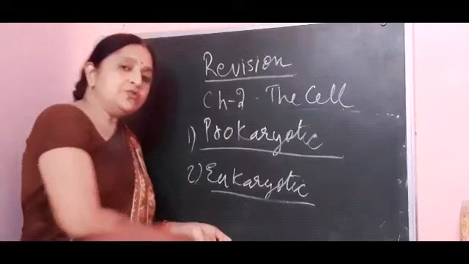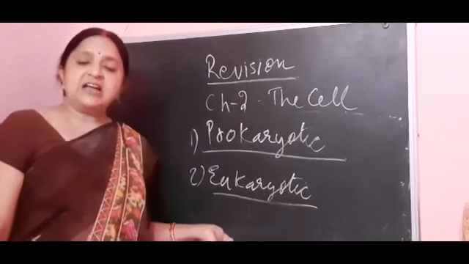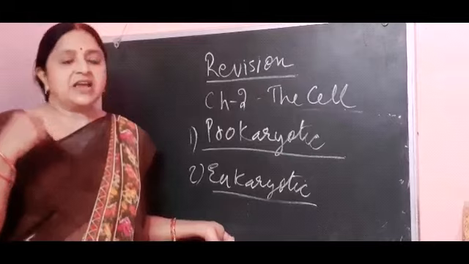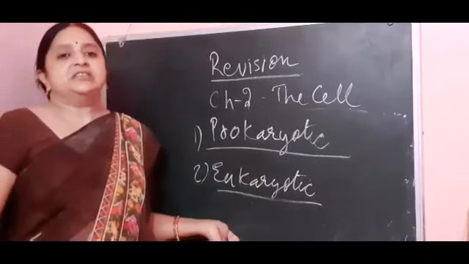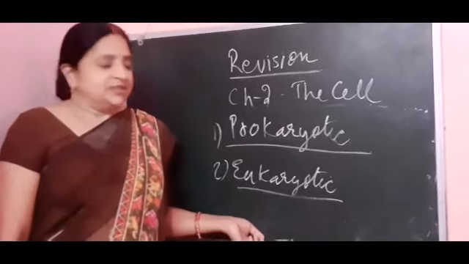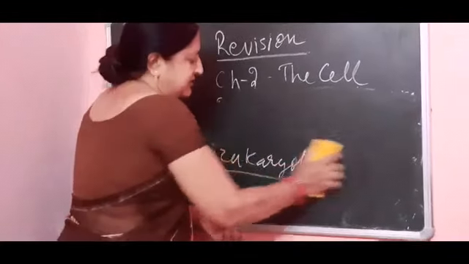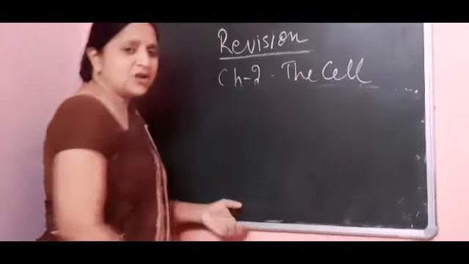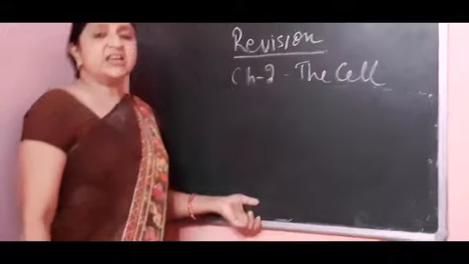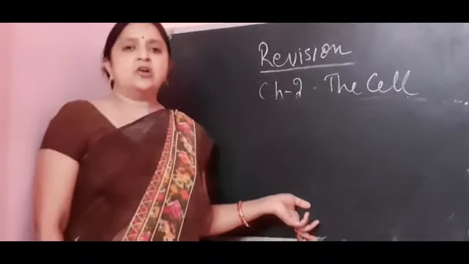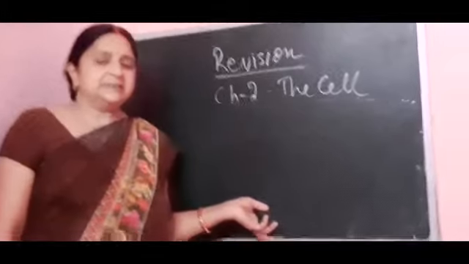The organisms having eukaryotic cells, such as humans and plants, are known as eukaryotes. These are prokaryotes and eukaryotes. There are several differences between them that you all have to study; they are given in your book, and I have also given them in the slides.